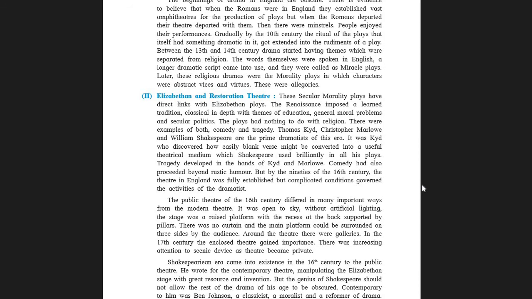Before that, what was portrayed, depicted, narrated were only the holy figures. The images of gods and goddesses, their mythological stories. But now, the comedy and tragedy gave a new direction in the world of Restoration theatre. So students, please take note.